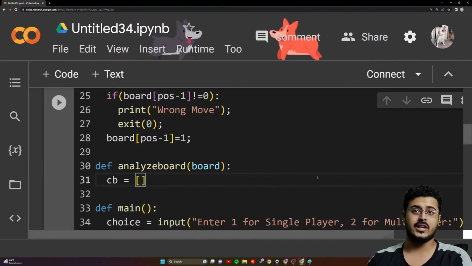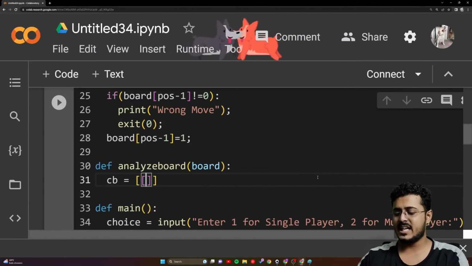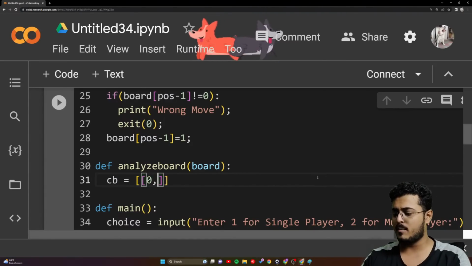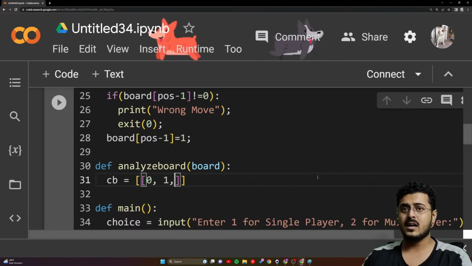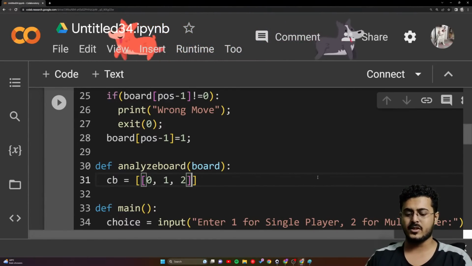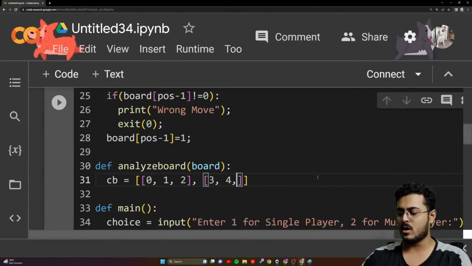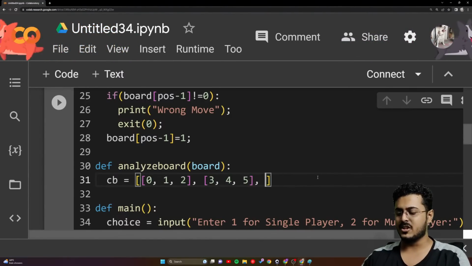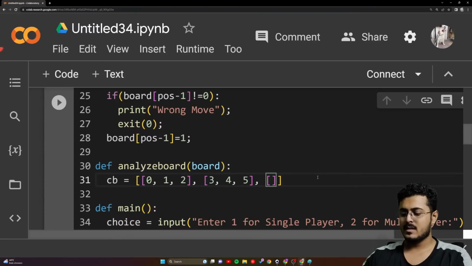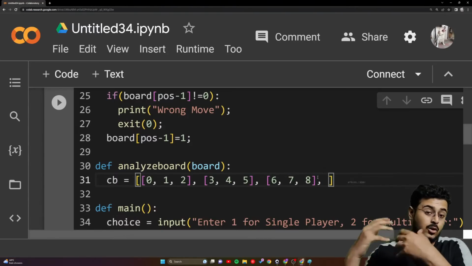Inside of it, we are going to create our smaller lists, starting from the rows: 0, 1, 2. This is the first list. And the second list, it will take us some time, 3, 4, 5. Then we have the third list, 6, 7, 8. These are all the rows that we have checked.